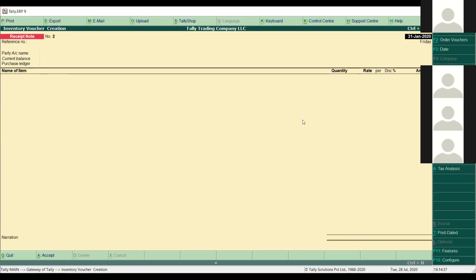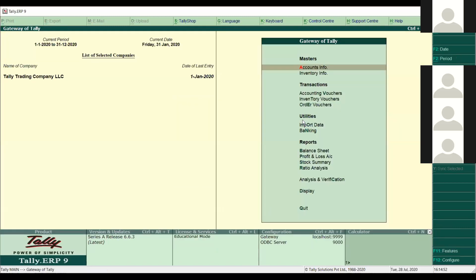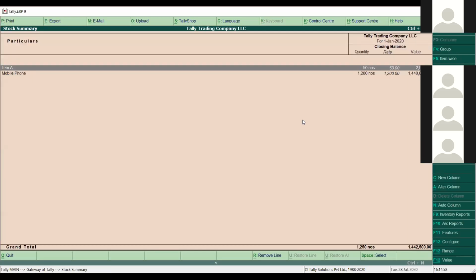So I have received only 50 items, but 50 items are still in the pending state, so I will take them in the next goods receipt note. As I told you earlier, this is not going to hit your accounting, but it will hit your inventory only. So I'll go back to see my inventory report first of all. Escape, and go to stock summary. You can see here 50 items are coming, because that was the inventory voucher that hit my inventory, but accounts are still not affected.